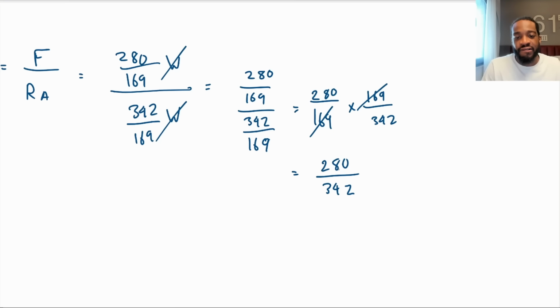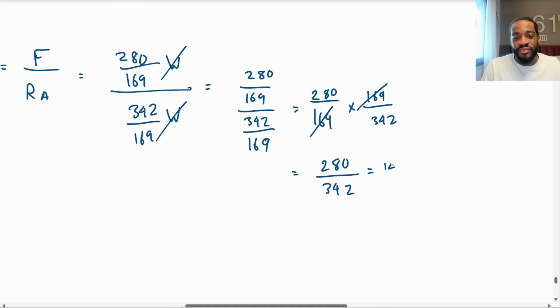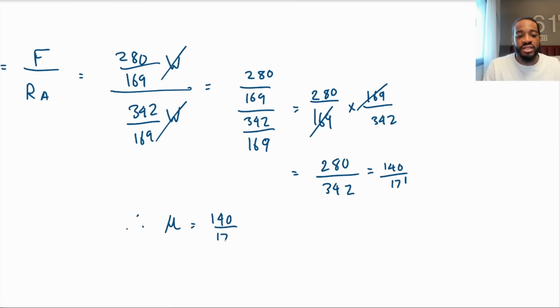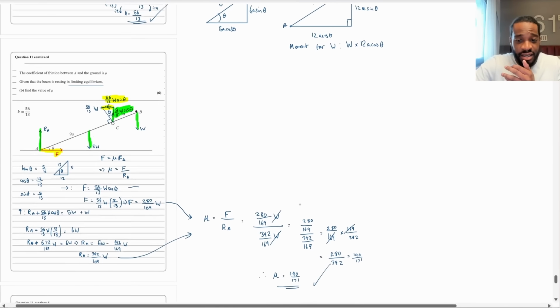What's that? I don't know. I don't even know what it is divided by 2. 140, 150 plus 171. Oh, so it's 140 over 171. Hold on. 280 over 342. Got it. 140 over 171. So that's it. That's done. So therefore, mu, the coefficient of friction, is equal to 140 over 171. And that's it. That is done.